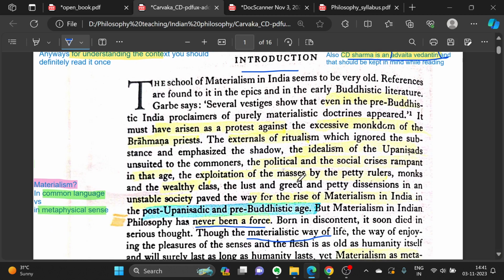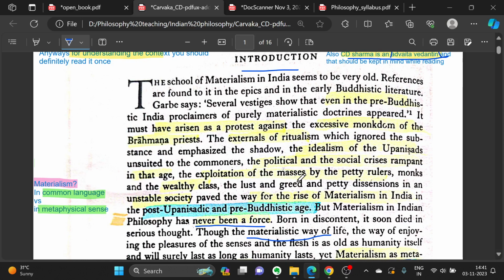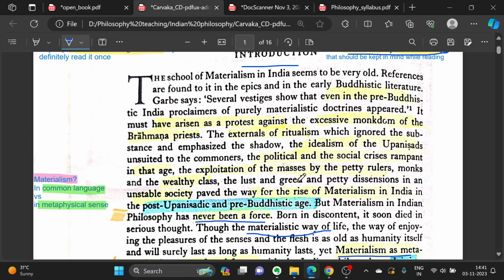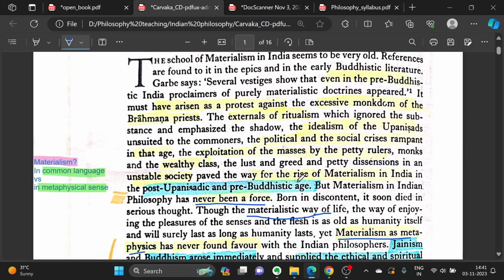the political and social crisis rampant in that age, the exploitation of the masses by the petty rulers, monks and the wealthy class, the lust and greed and petty dissensions in an unstable society. These paved the way for the rise of materialism in India in the post-Upanishadic and pre-Buddhistic age.